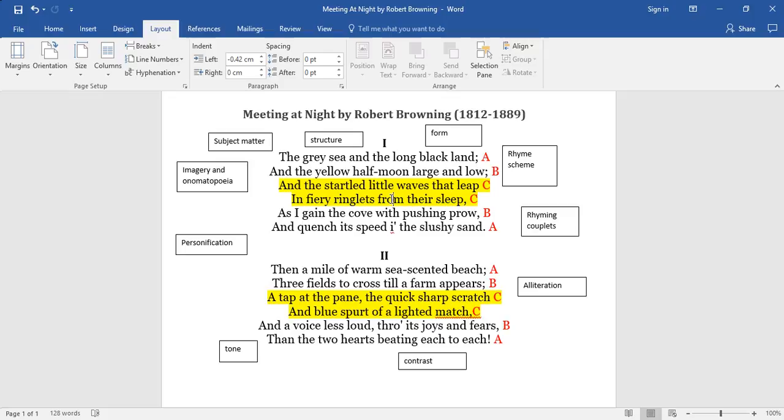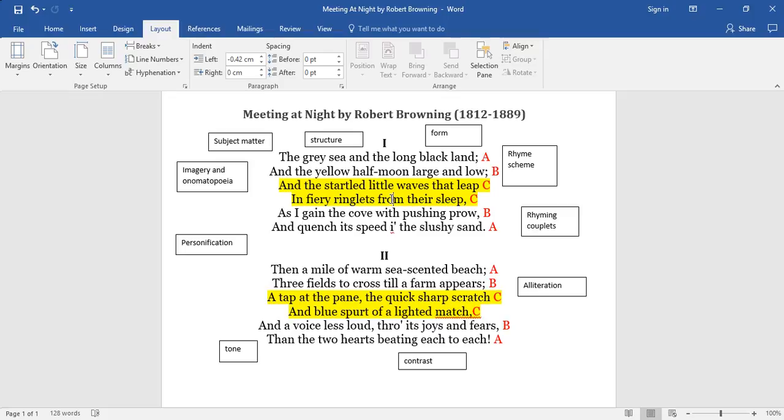And as you can see, I've noted around the margin of the poem all the points I've picked out and I'm going to talk you through. And that's a good thing to do in the exam. Pick out all the things you spot. And then once you've picked them out, you can then use them as a plan for the structure of your essay to talk through all the techniques.